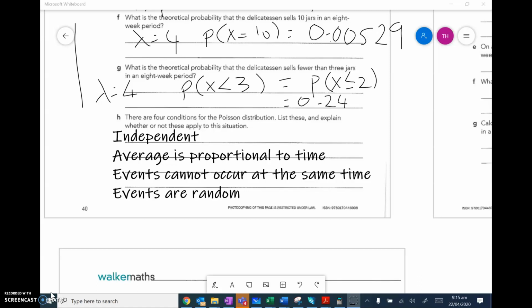And then finally, events are random. So this is likely to be random and unpredictable for buying snails, unless there is a festive season or a commonly bought time for the snails, but otherwise the customer walks in, unless they're a customer that always buys snails, it's unpredictable if they're going to buy snails.